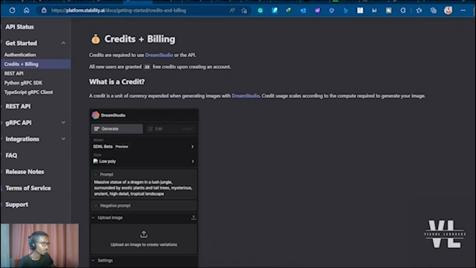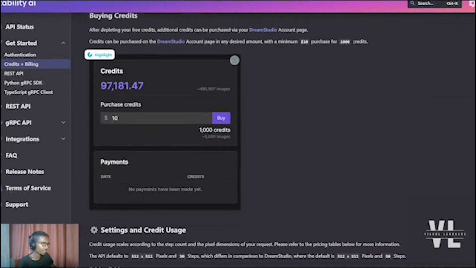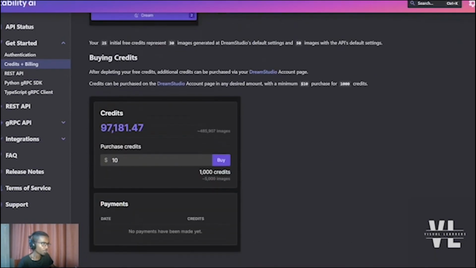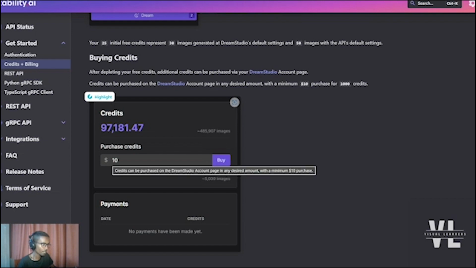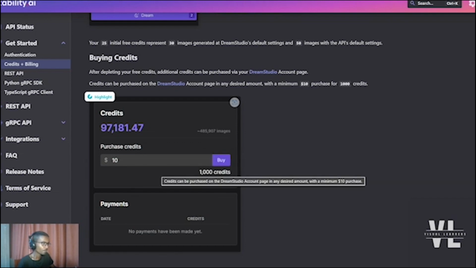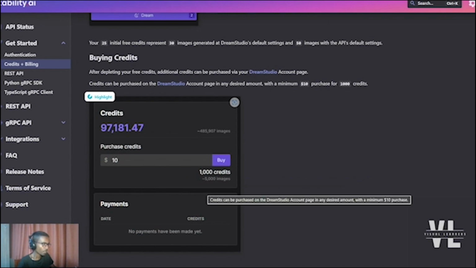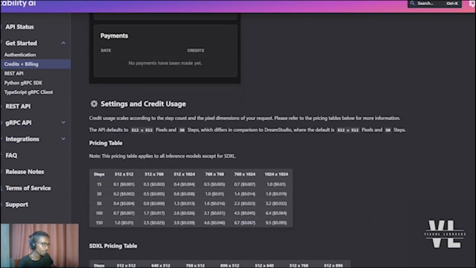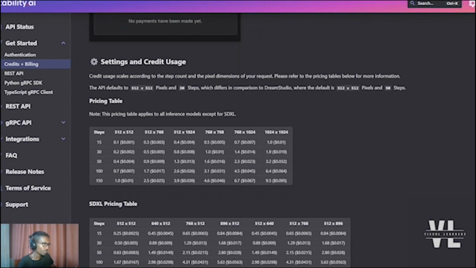About the pricing, you can get more information on how to create a Dream Studio account and how to purchase credits by buying those credits from the platform. Here you're buying 1,000 credits for $10.